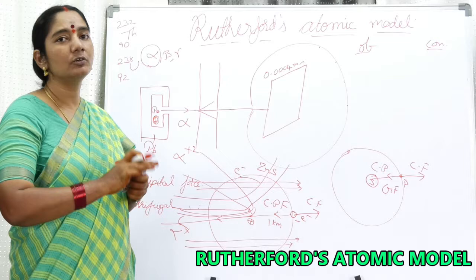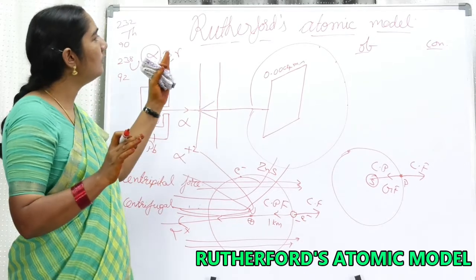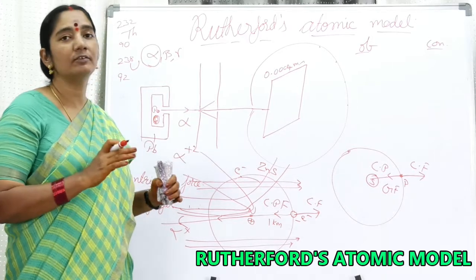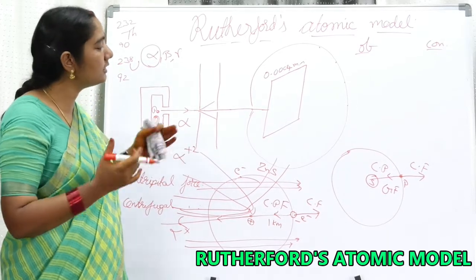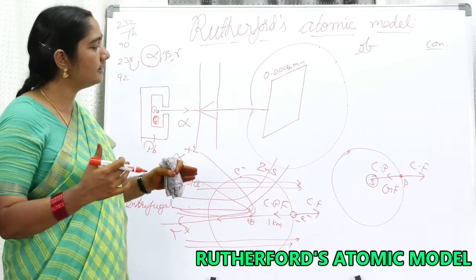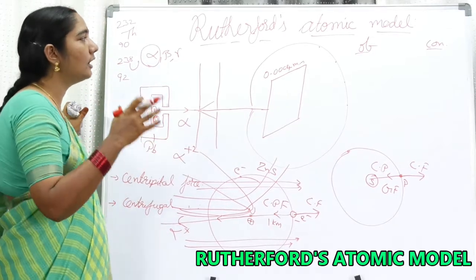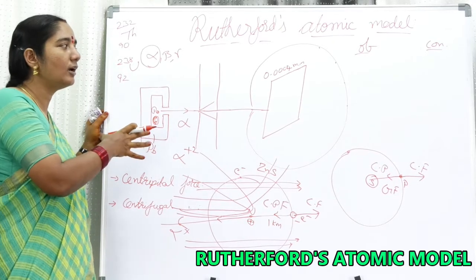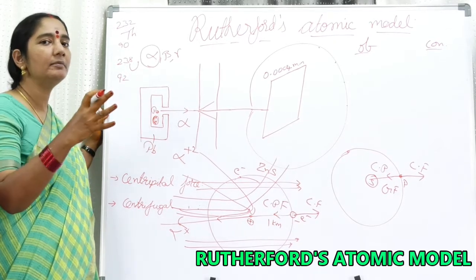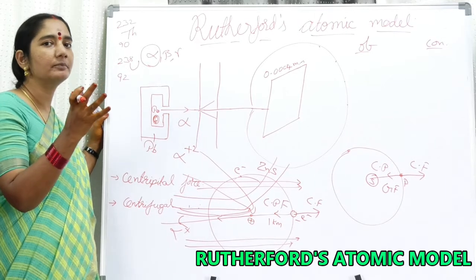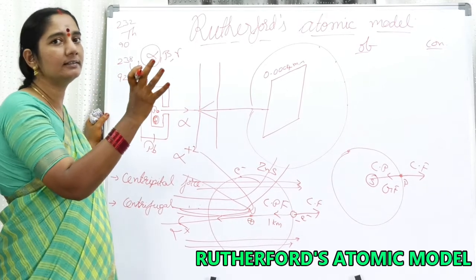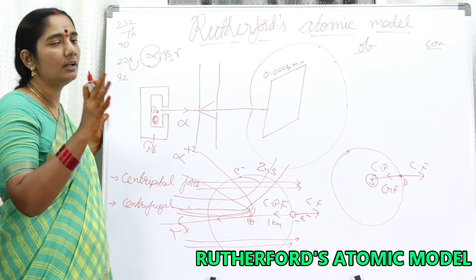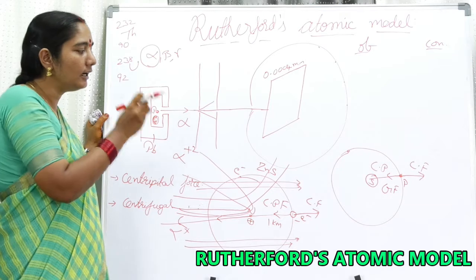I think now you got some idea about how Rutherford conducted the experiment, what observations he got, and what conclusions he made. So my dear friends, these are the observations and these are the conclusions he came to. According to his model, the complete atom is compared with the solar system. See, as the Sun is, so is the nucleus; as the planets are, so are the electrons. Now you got some idea of how the electron is balanced.